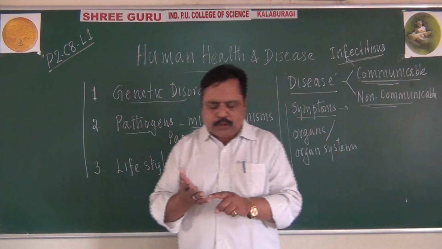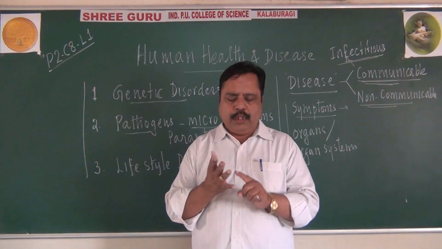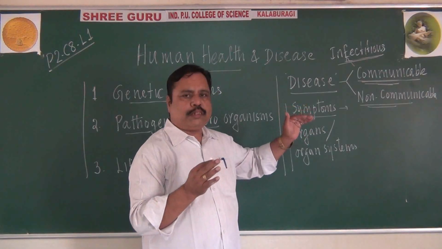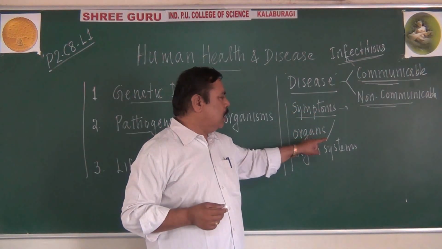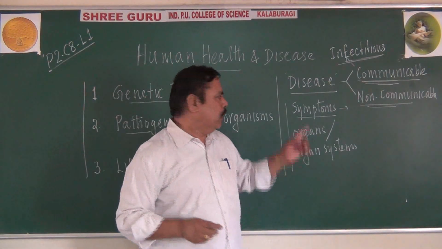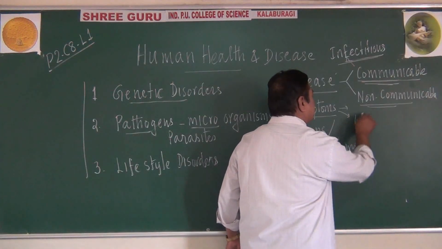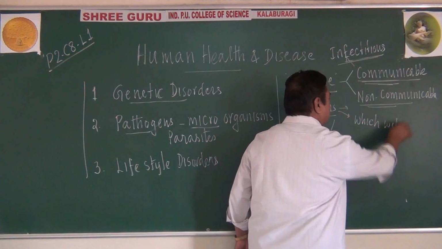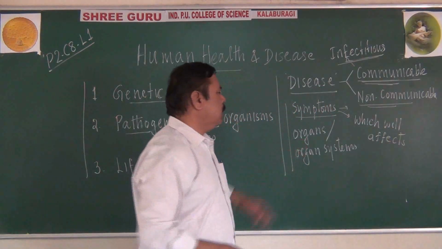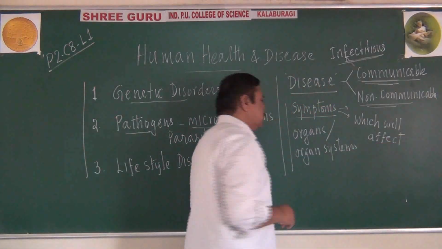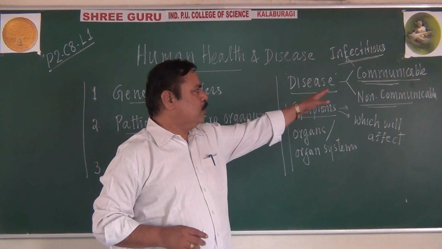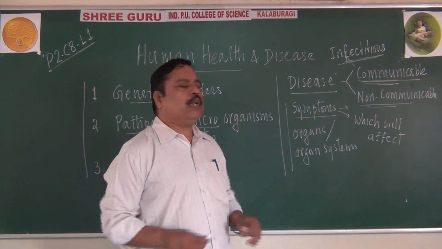So students, so far I told you what is health and what is disease also. A disease can be a group of symptoms which will affect the normal functioning of organs or organ systems of our body. The disease can be of two types, either communicable or non-communicable.